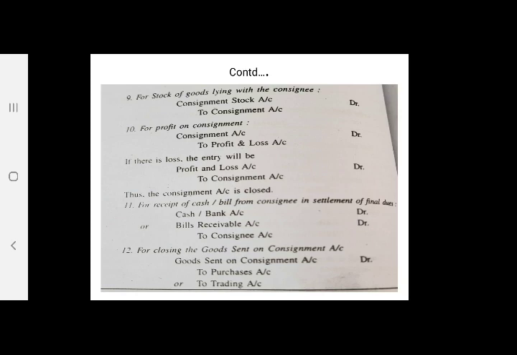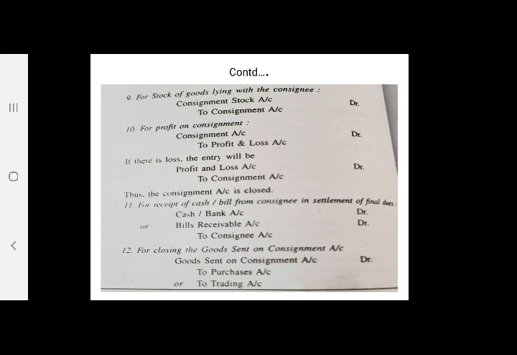If there is a profit on consignment, the entry will be consignment account debit to profit and loss account. And if there is a loss, the entry will be reversed. That will be profit and loss account debit to consignment account. With this entry, the consignment account gets closed.